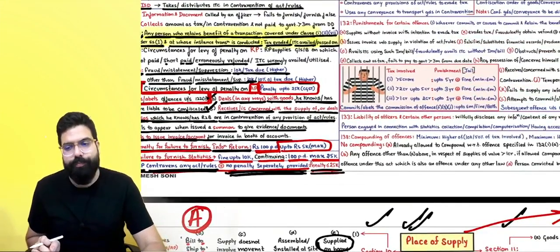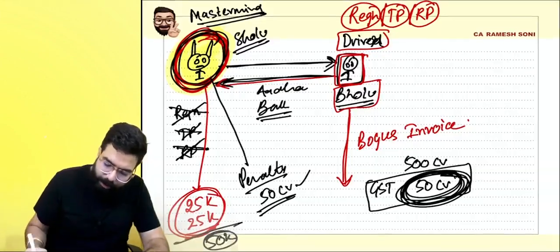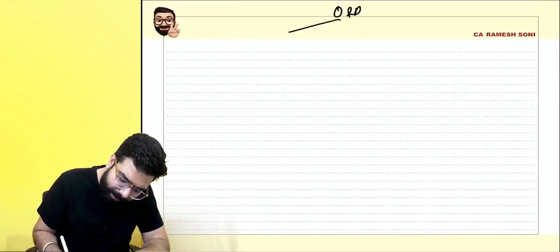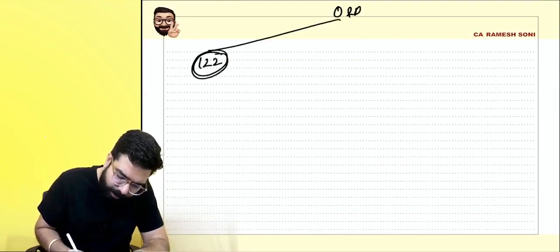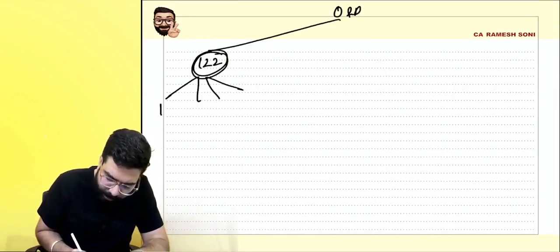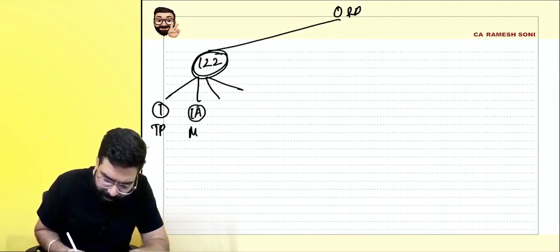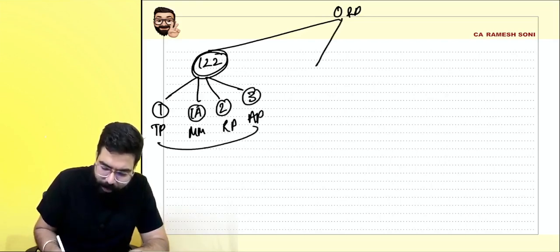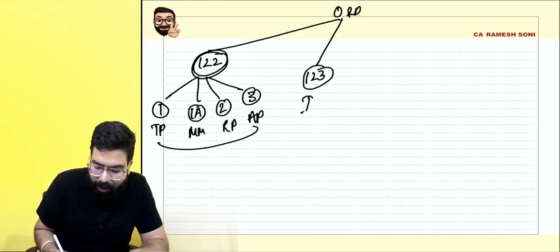Next, I taught you section number 122 on offenses and penalties. Section number 122 had four parts. One was on the taxable person, 1A was on the masterminds, 2 was on the registered person, and 3 was on any person. Section 123 told about the information return.